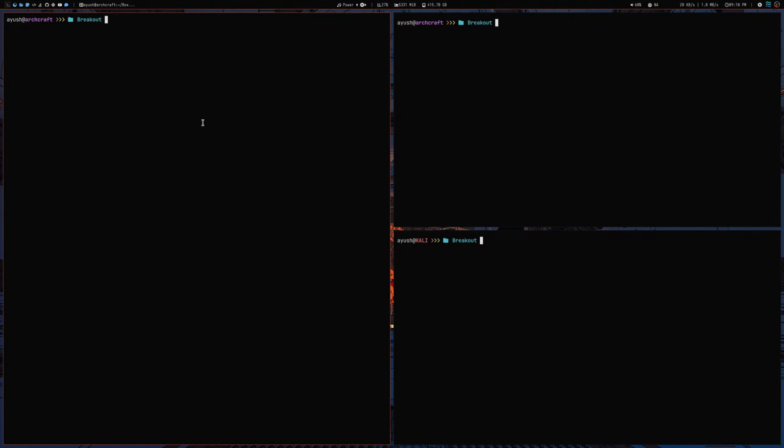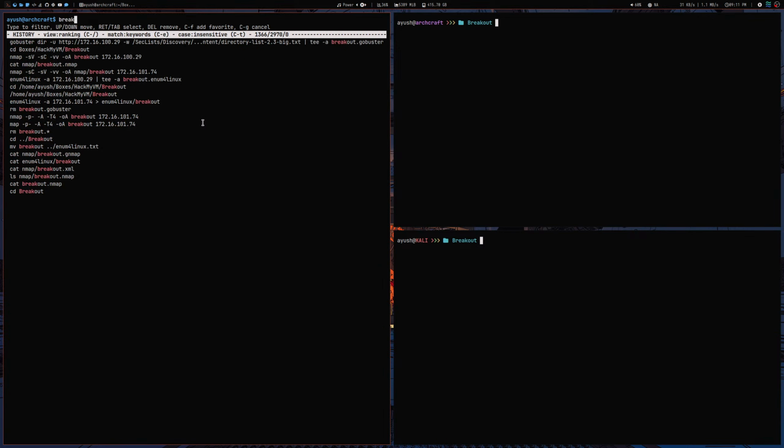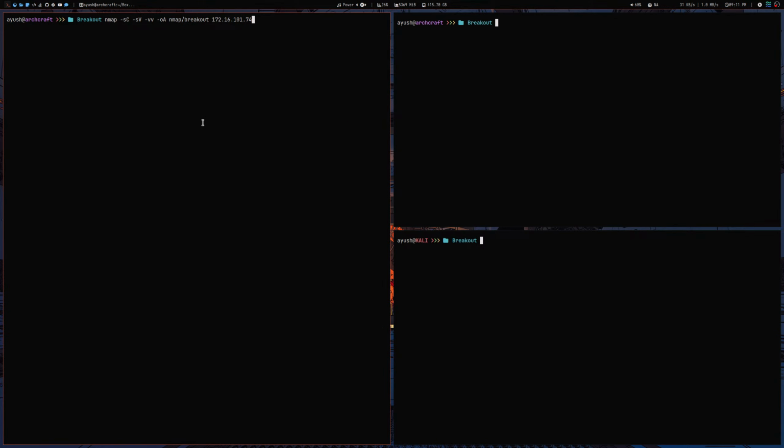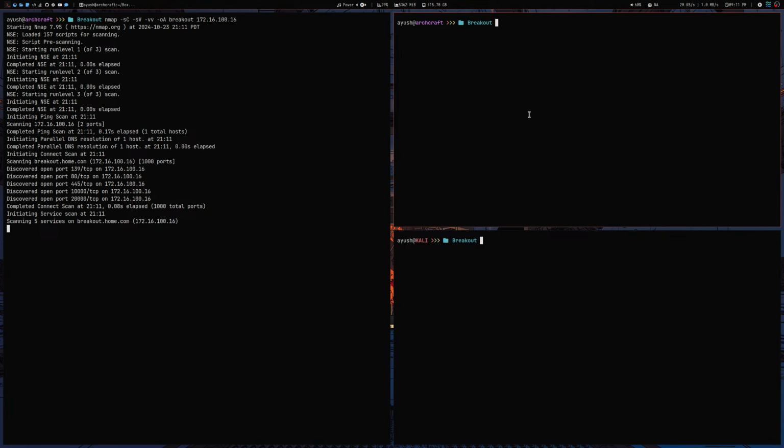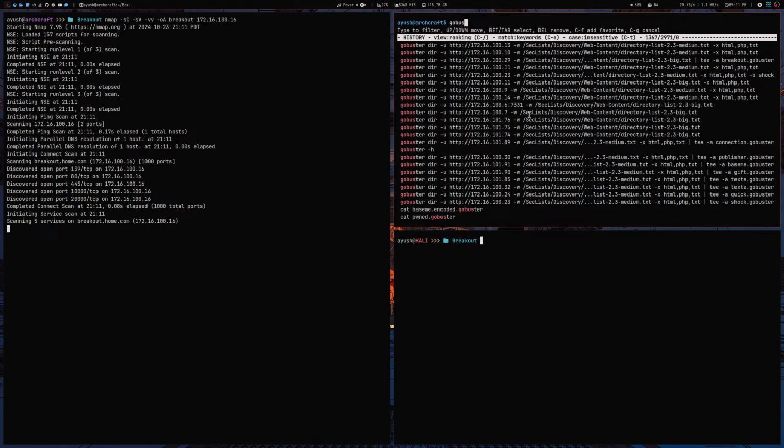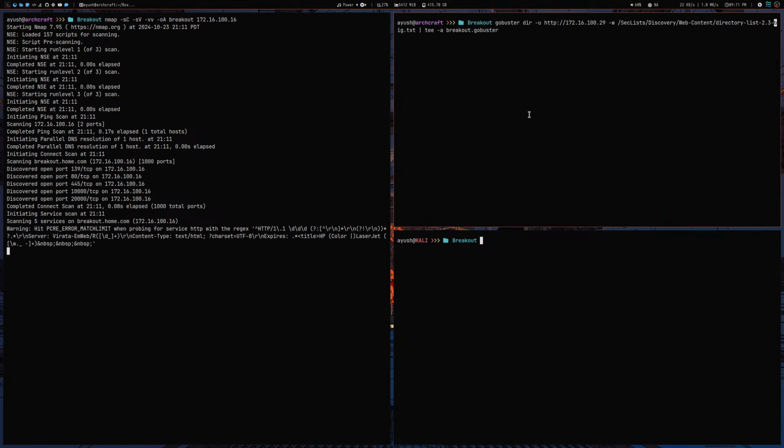So as you can see, this is a completely fresh folder. Nothing here. Let's start with our nmap. The IP address now is okay. Numlock is off. Nothing as such, just breakout, and we'll start GoBuster as well. GoBuster with T is what we want.